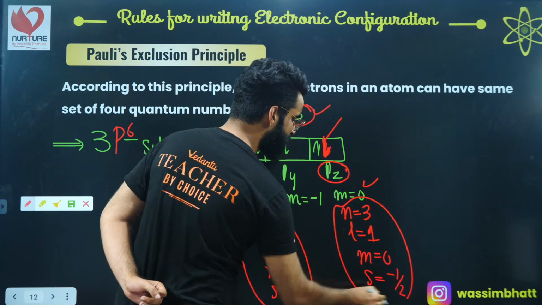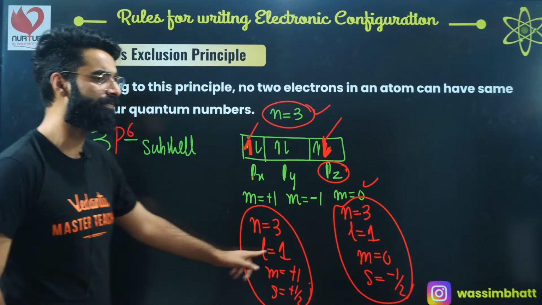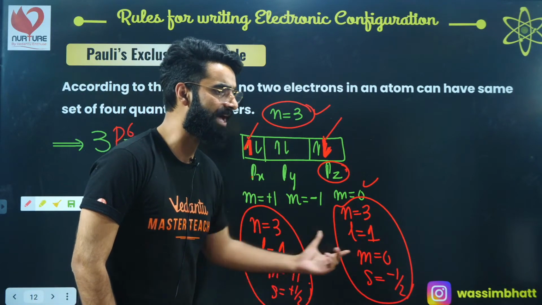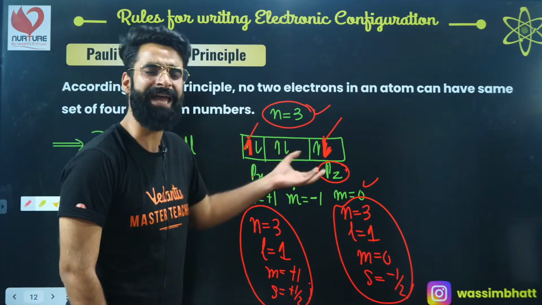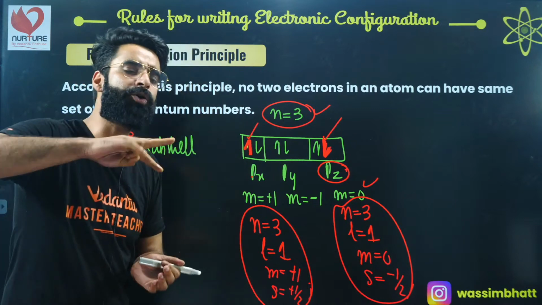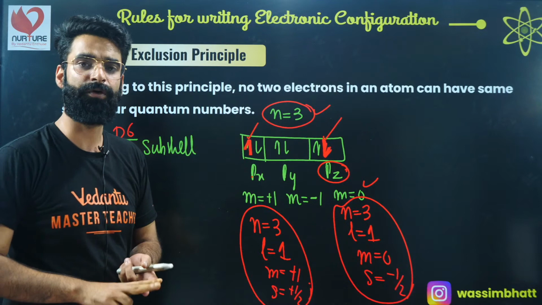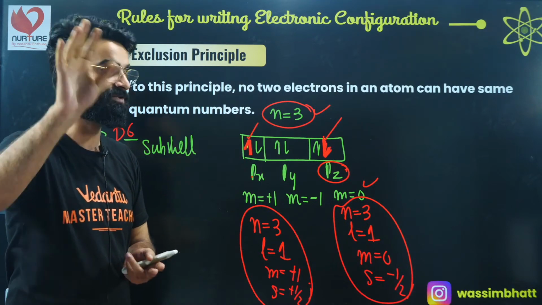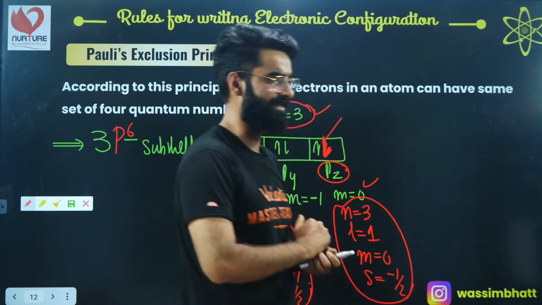So if you look at these 2 electrons, do they have the same set of 4 quantum numbers? They do not have the same set of 4 quantum numbers, as simple as that. Similarly, if you select any 2 electrons in the atom, definitely one of the quantum numbers will be different for the 2 electrons you have selected. I'm sure every single thing is clear till here.